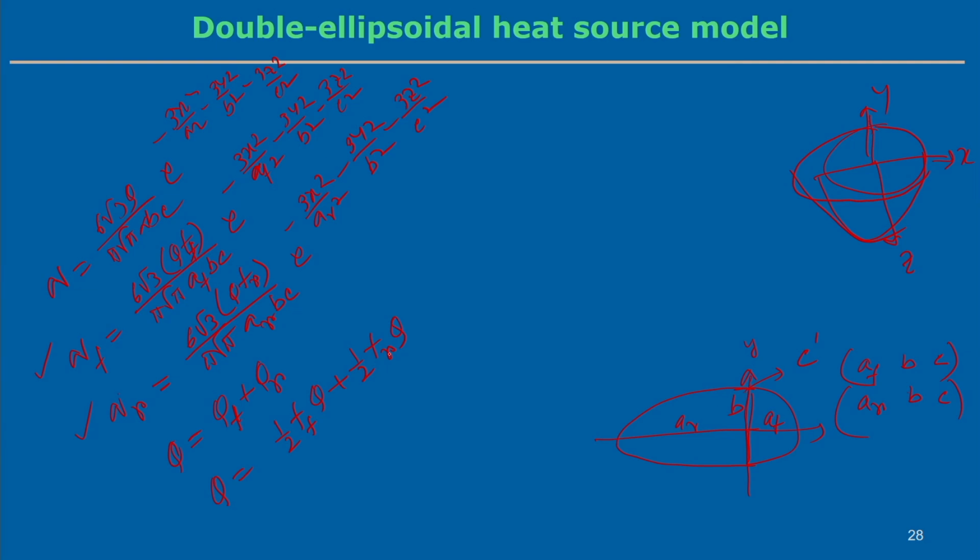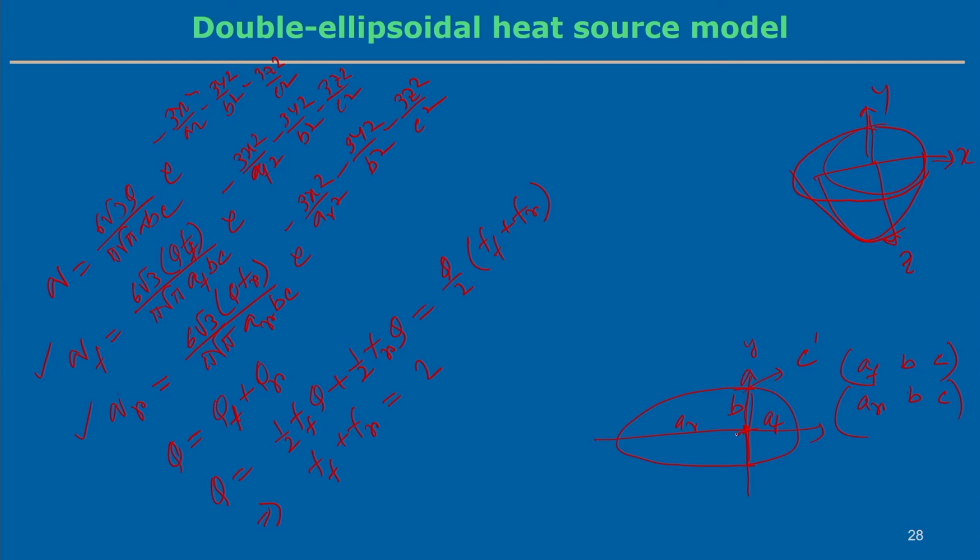So, 50% of that, and then accordingly we introduce the fractional heat deposit in the front and rear part, such that it can be Q by 2 into FF plus FR. Even if we do the integration, we can show a similar kind of equation, FF plus FR equal to 2 in this case.